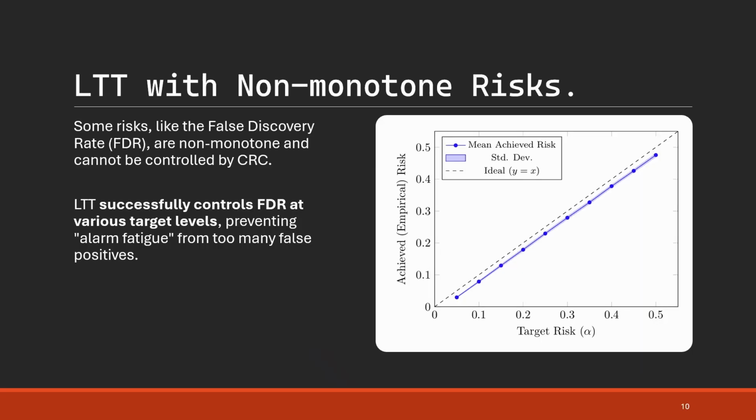The big advantage of LTT is its flexibility. It can control complex, non-monotone risks like the false discovery rate, which is the proportion of false alarms. This is something CRC can't do because it's restricted to monotone risks. As the graph shows, LTT successfully controlled the FDR at multiple user-specified levels. This is clinically important for ensuring that the radiologist can trust the system's positive findings and not suffer from alarm fatigue.